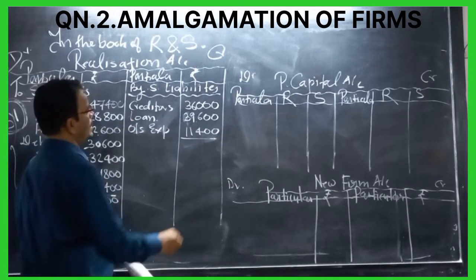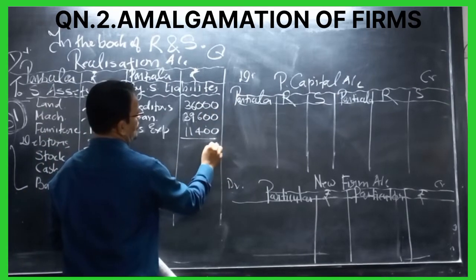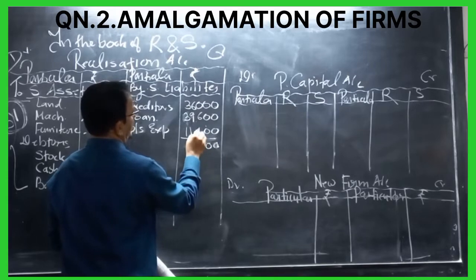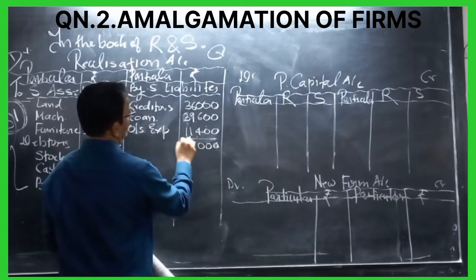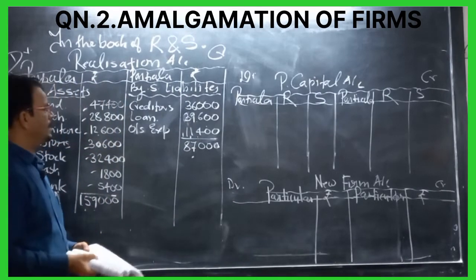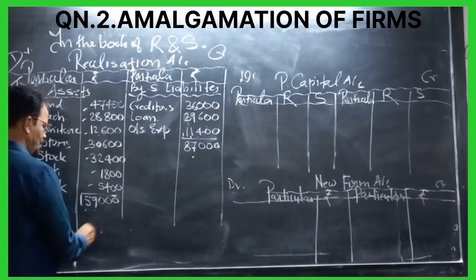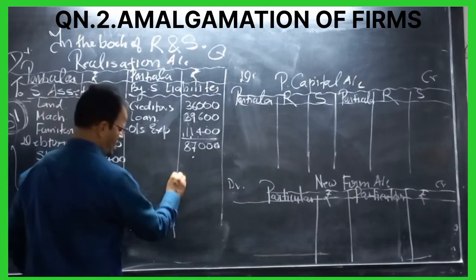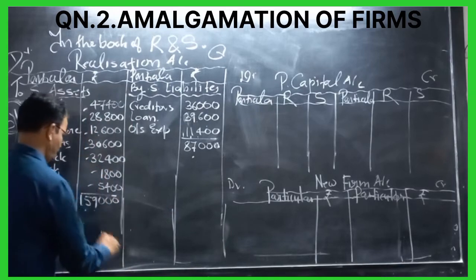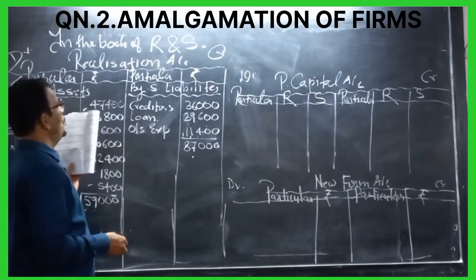If you take the total of this, we get 87,000. So asset total is 1,59,000 and our liability is 87,000.